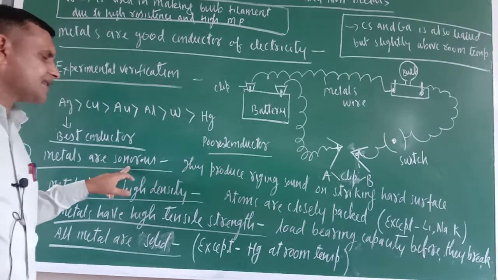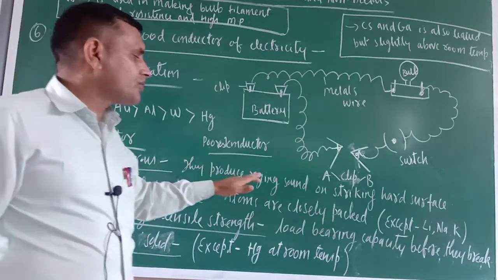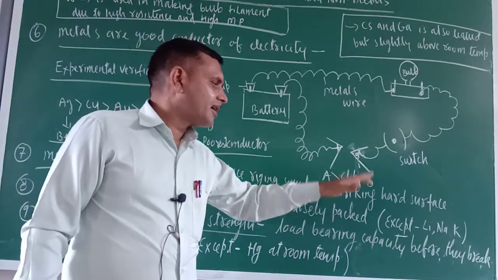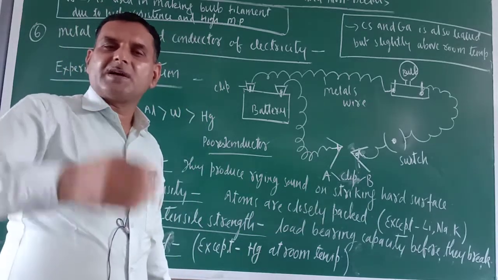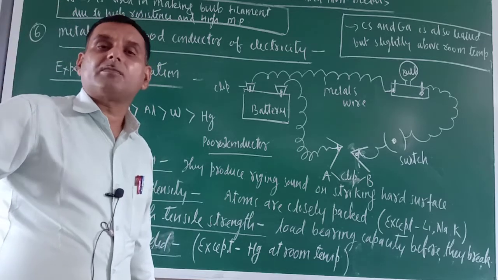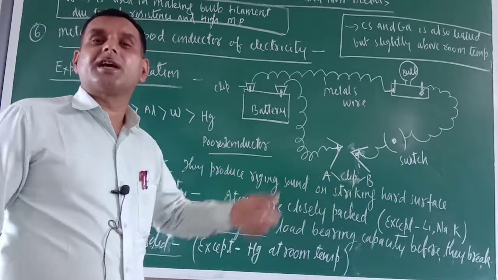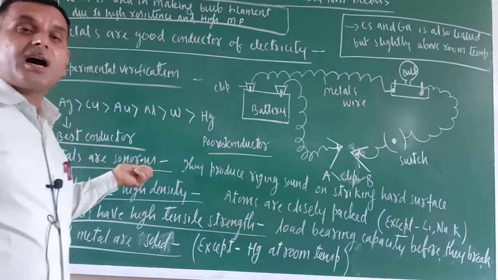Next one is metals are sonorous. What is the meaning of sonorous? They produce a ringing sound on striking a hard surface. So just see, a school bell is the best example. The moment it is hit hard by any object, it produces a ringing sound. This property is called sonority or sonorous.